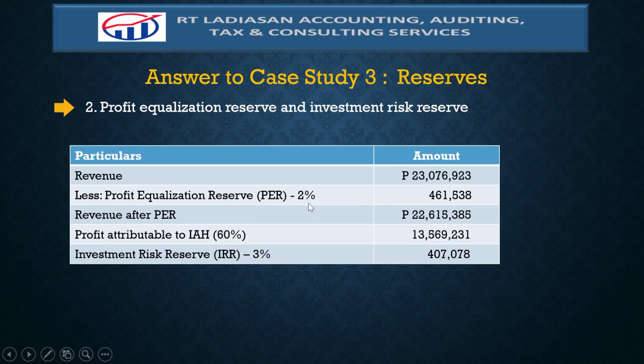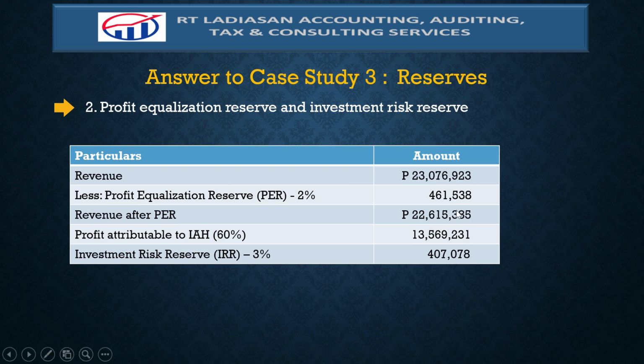And it is the bank's policy that the PER rate is 2%. And 2% of the 23 million representing the profit attributable to the unrestricted investment account, 2% of that amount is 461,538.